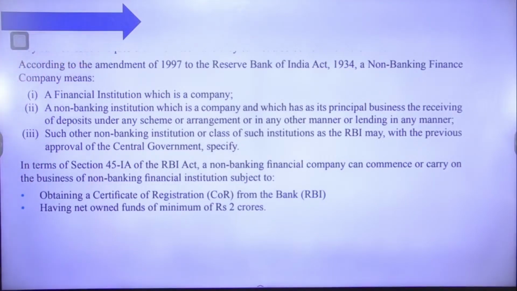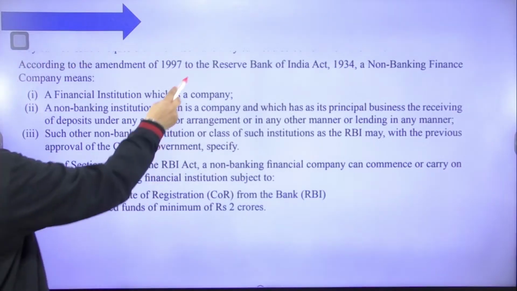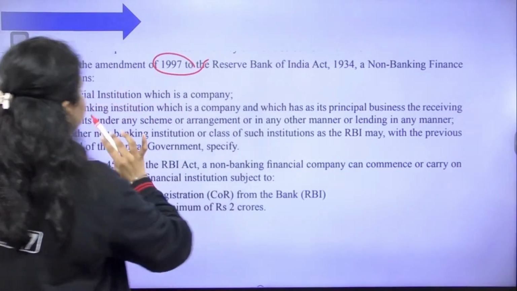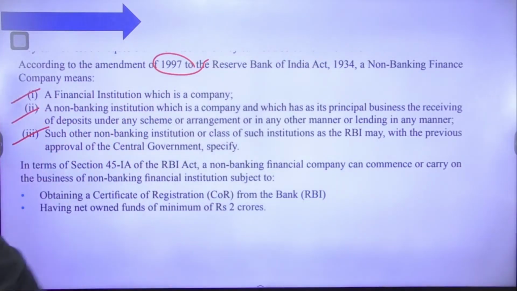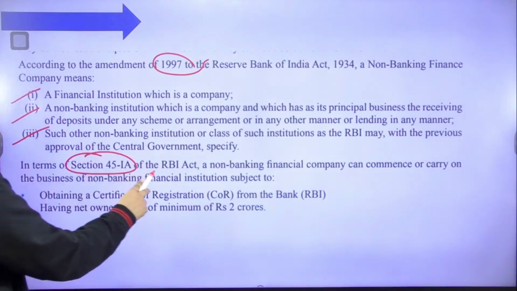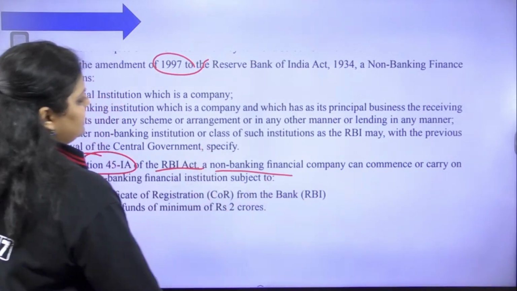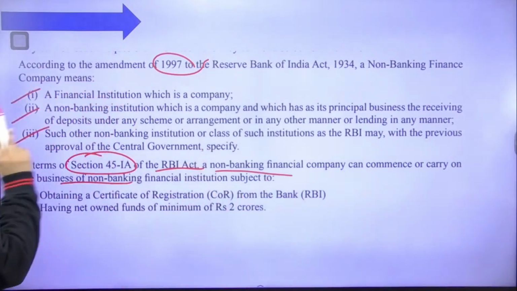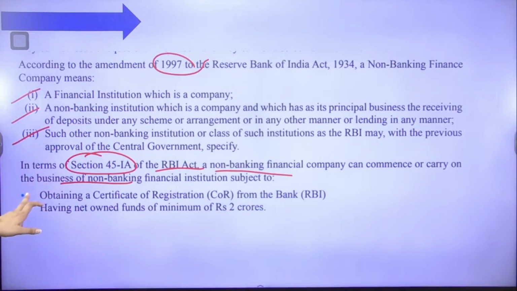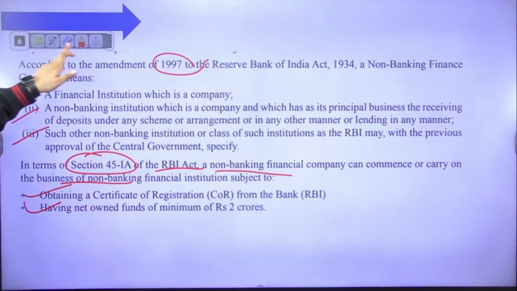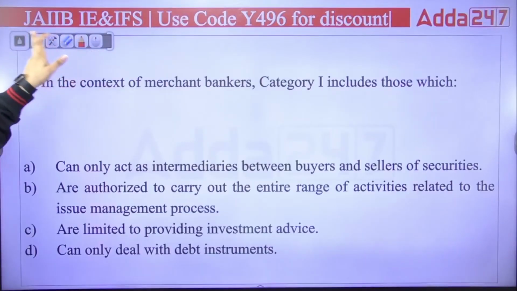Okay, so according to the amendment of 1997, RBI has defined its definition in these three forms. Under Section 45IA of the RBI Act, a non-banking financial company can commence or carry on the business of an NBFC subject to obtaining a certificate of registration from the bank and having net owned fund of a minimum of rupees 2 crores. Okay, this limit has been given to have the codes.